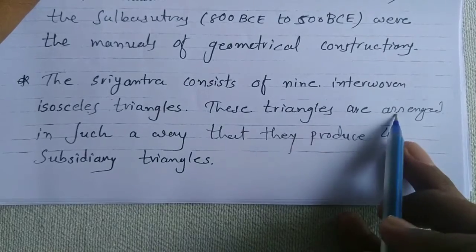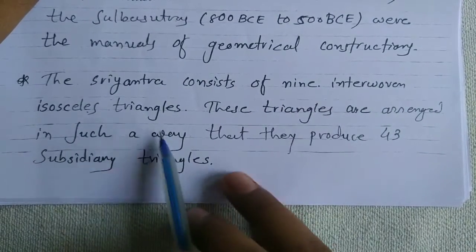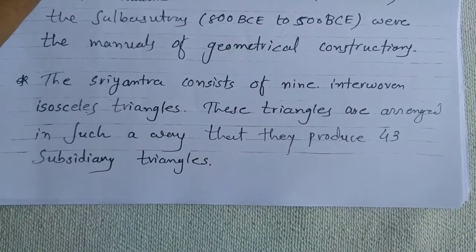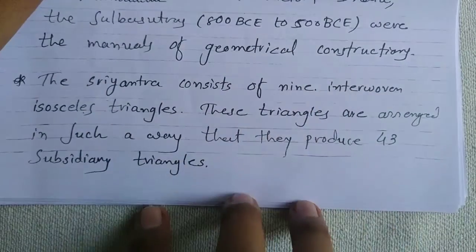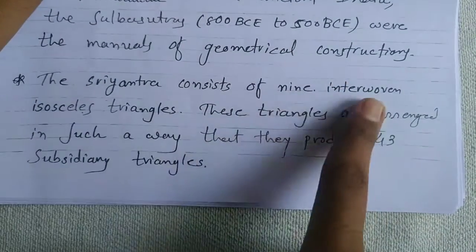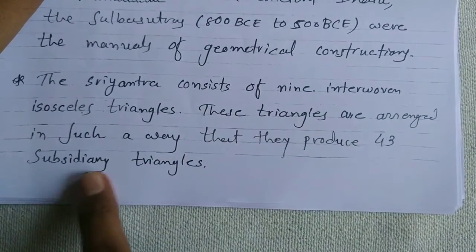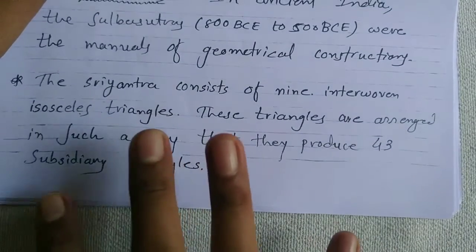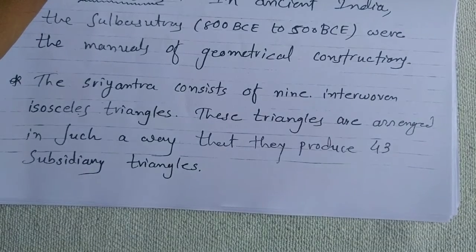These triangles are arranged in such a way that they produce 43 sub-triangles. The Sri Yantra has 9 main interwoven isosceles triangles, and they produce 43 sub-triangles.